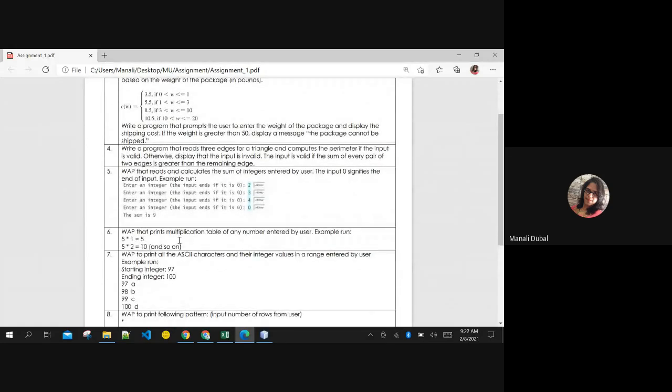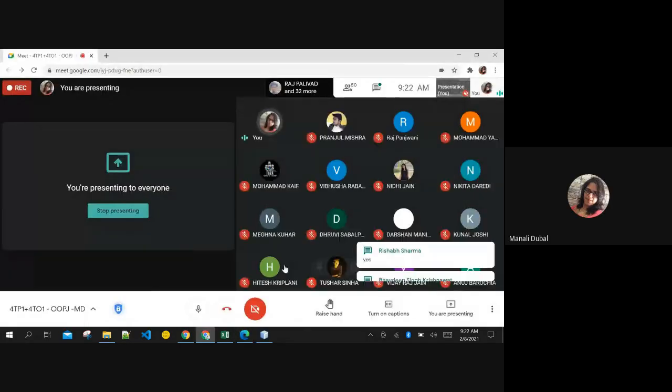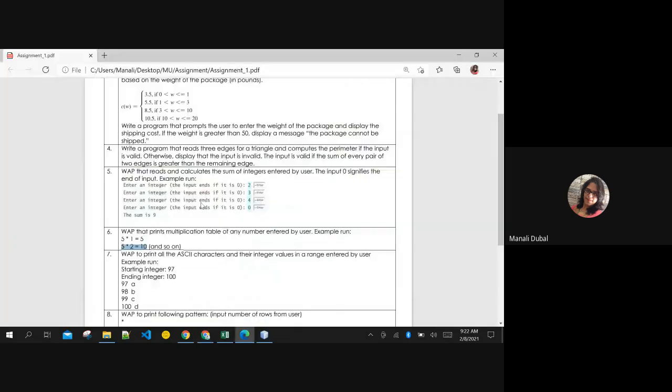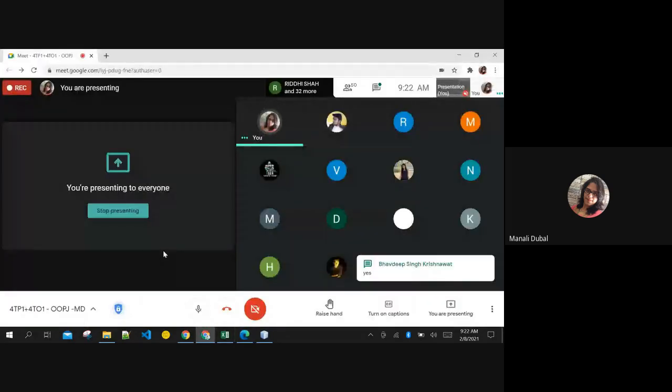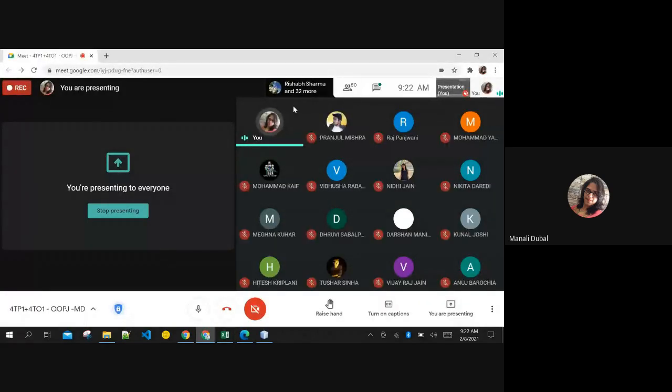Multiplication table question was easy, right? But you have to print it like this. Have you printed it like this? Yes, ma'am. Okay, anybody facing any queries in how to print the table like this, they can raise their hand. I'll help you out.